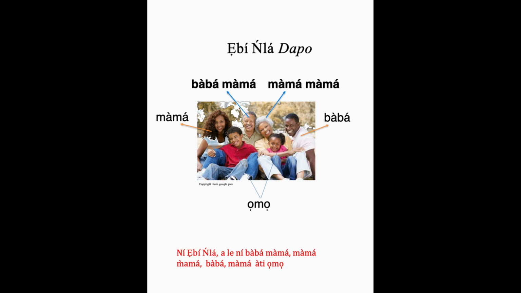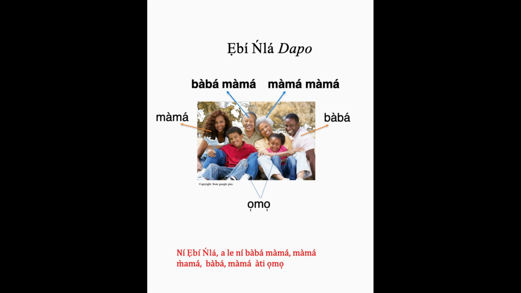So I just want to make sure you don't get confused with Baba, that's father, and then Mama is mother. So Baba, Mama will be father of my mother. And then Mama will just be the mother of the mother. So pay attention to that.